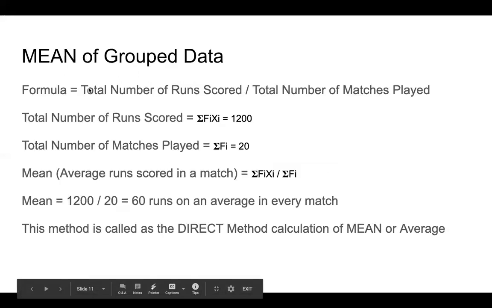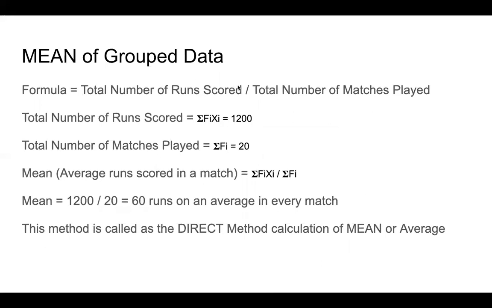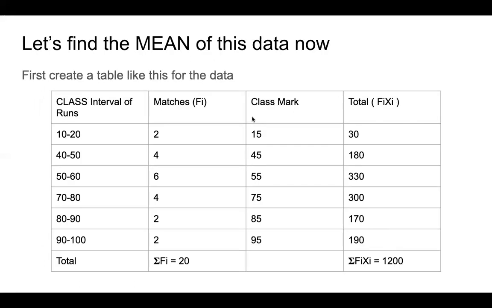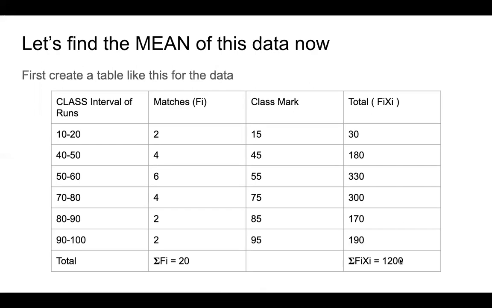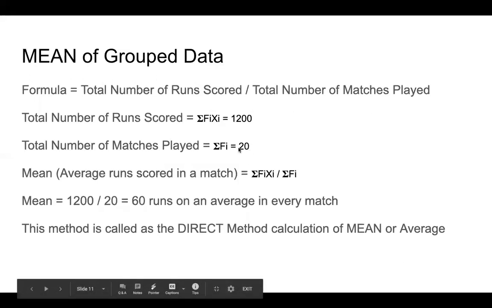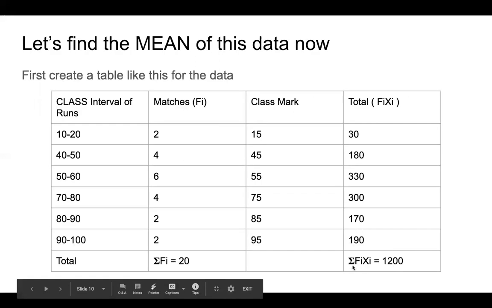So mean can be calculated with total number of runs scored divided by total number of matches played. How many runs did he score? He scored a total of 1,200 runs in 20 matches. Now, and how many matches did he play? He played 20 matches. So you are aware of this symbol.